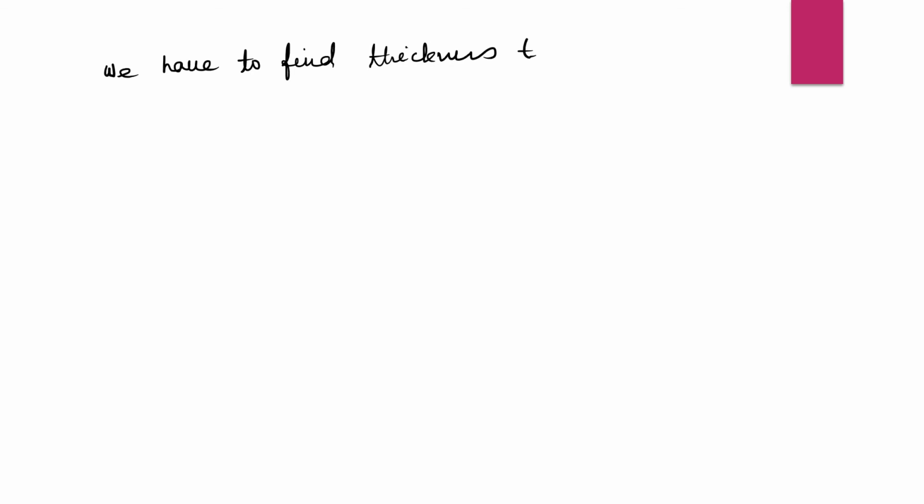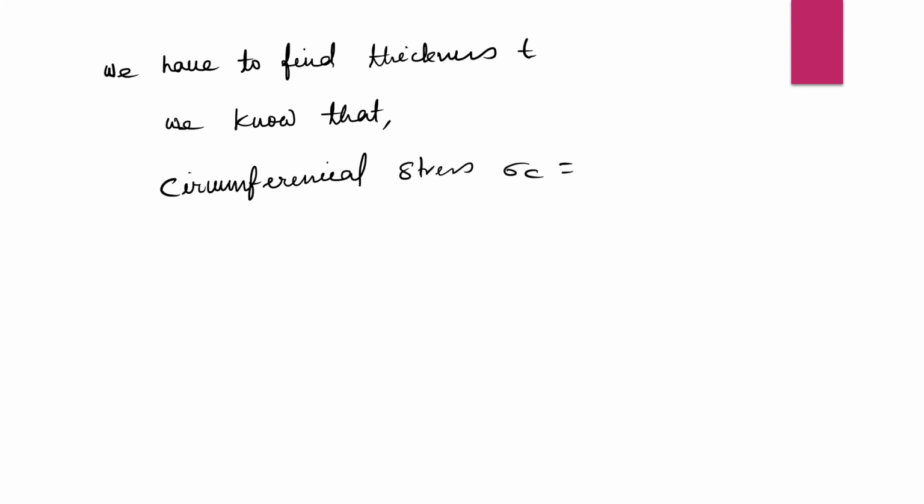Which formula? Circumferential stress, that means sigma C. What is the formula? P into D divided by 2 into T. We know this formula, na?